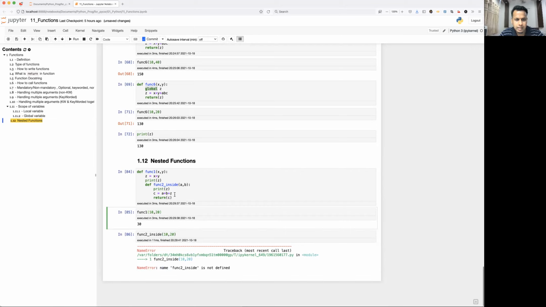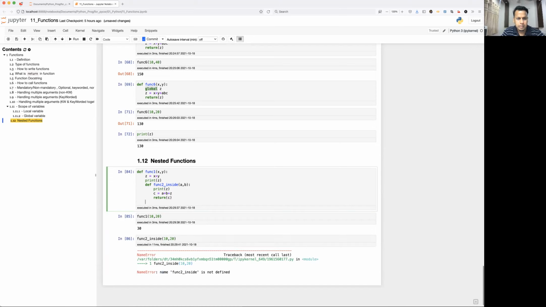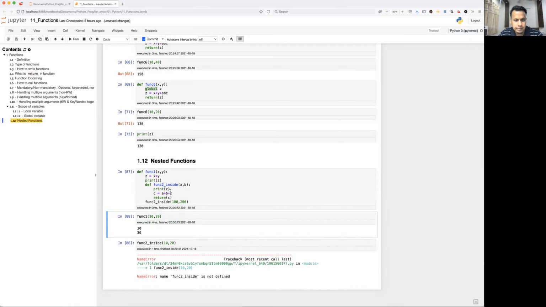Func1 and z, and maybe what you can do, you can call func2 inside here. It is taking another, so I'll just take 100, 200, right? A plus b plus z, func1 10, 20, 30. Okay, and func2, it is printing here, return c. Rather, I'll print, that will make more sense.